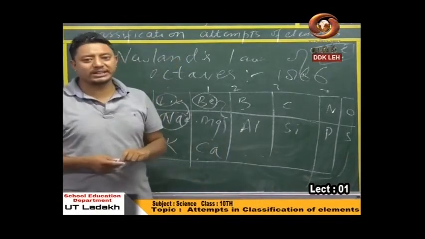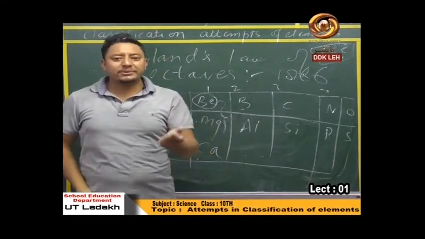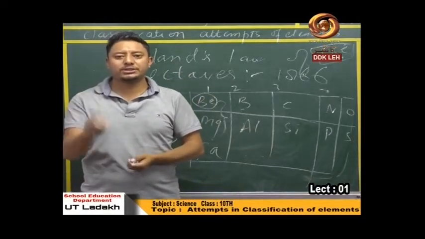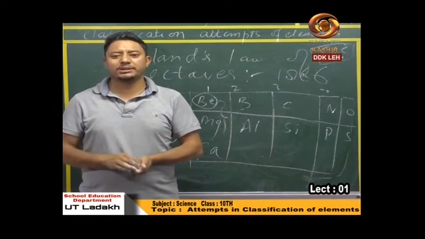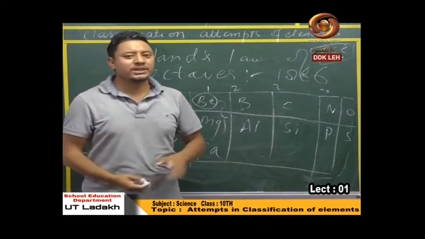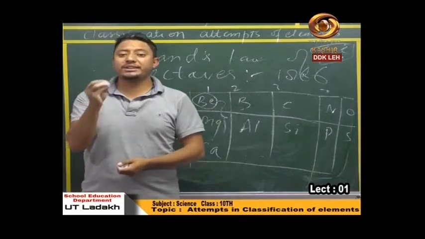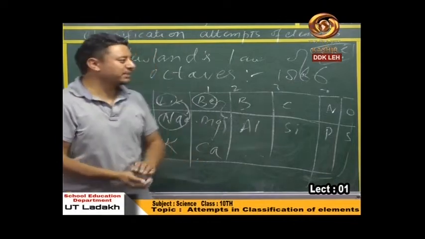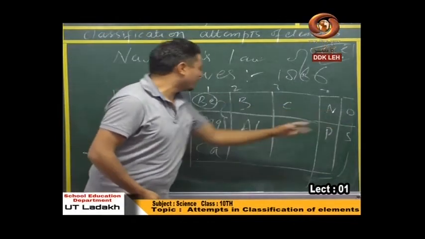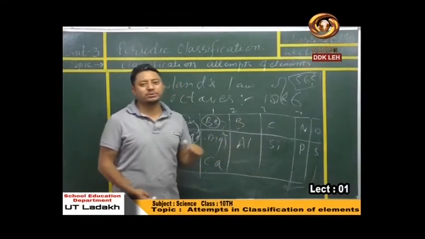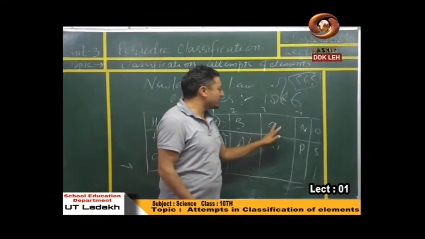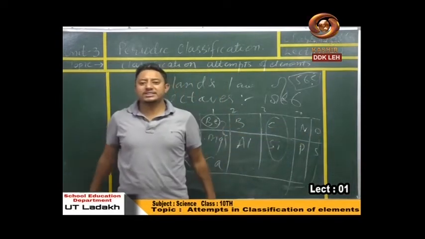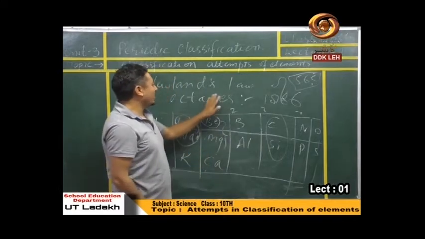So this was the law of octaves, where he stated that when we arrange these elements on the basis of increasing atomic masses, not atomic number, the property of every 8th element will resemble the respective first one. What does that mean? If you choose this as 1, 2, 3, 4, 5, 6, 7, 8, these two will obviously have similar properties. That's why this law is known as the law of octaves.